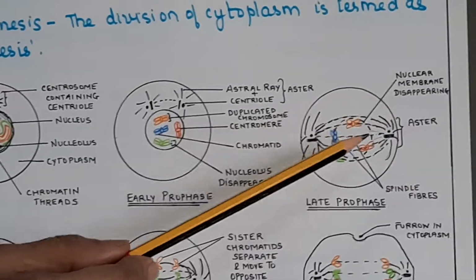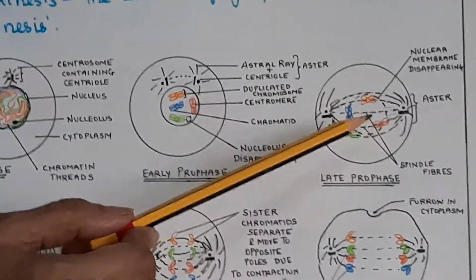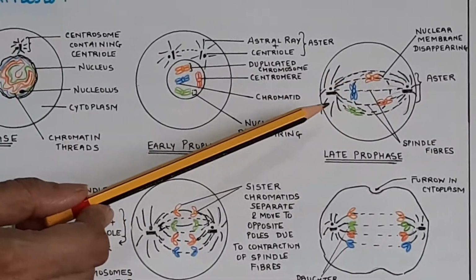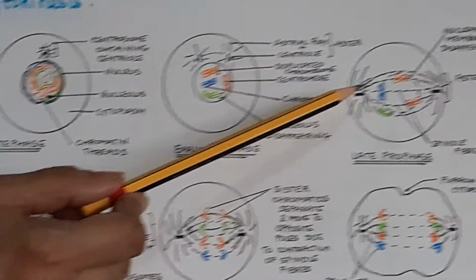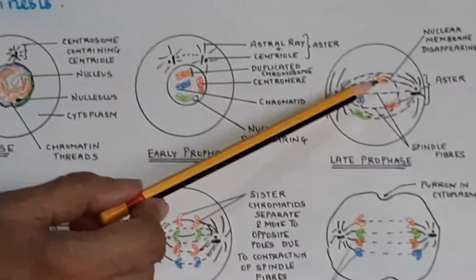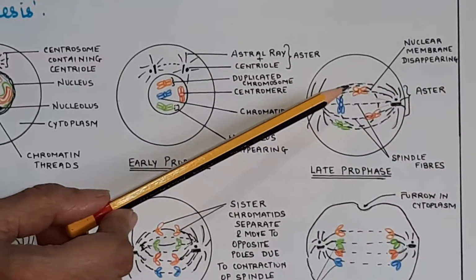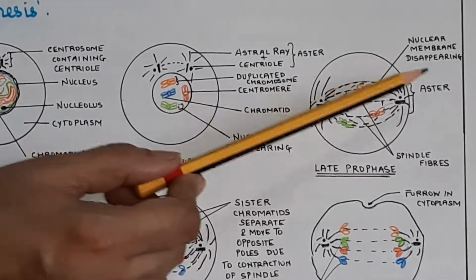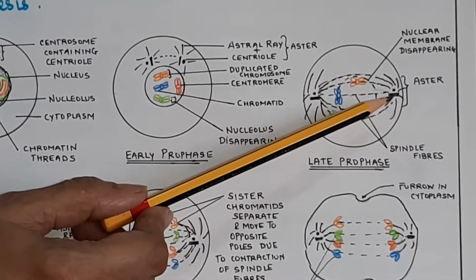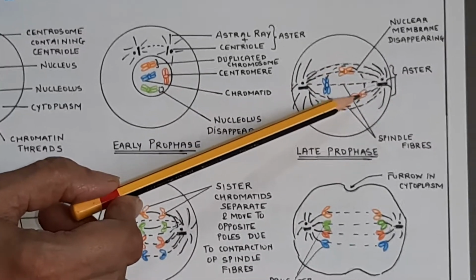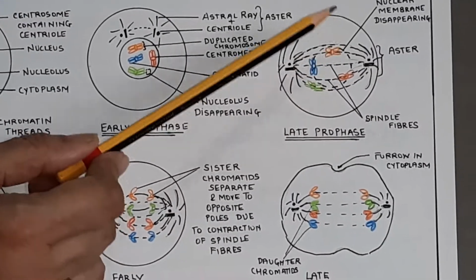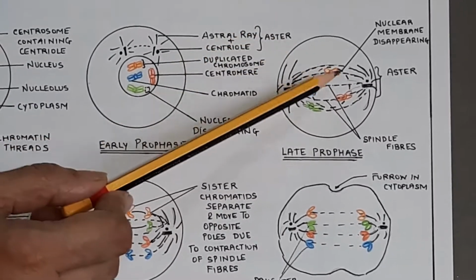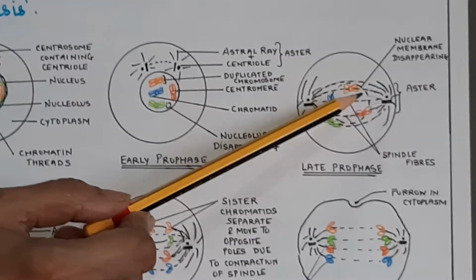Okay, so the major changes are taking place in prophase. That is, first is the chromatin network becomes short, thick, ribbon-like chromosomes. Each chromosome is made up of chromatids joined at the centromere. That is one. Then second, the daughter centrioles will develop certain ray-like structures called the astral rays, and together it is known as the aster, and they will move to the opposite poles. And nuclear membrane will begin to disappear, nucleolus will disappear, and finally the chromosomes will get attached with the help of the spindle fibers at the centromere. Clear? So this is the longest phase, which takes almost up to 40 to 45 minutes.